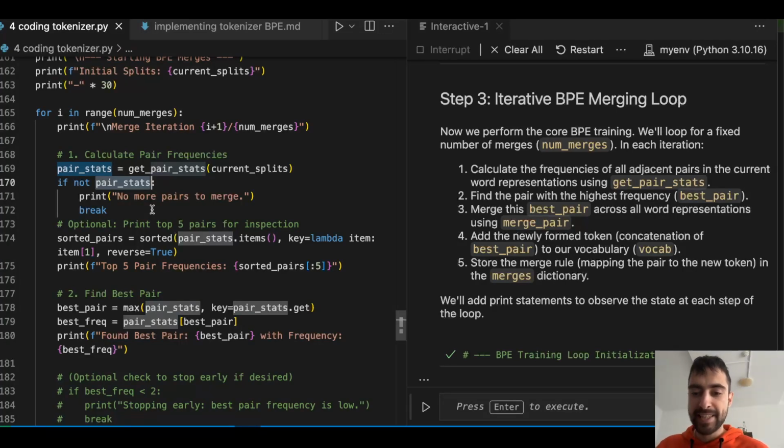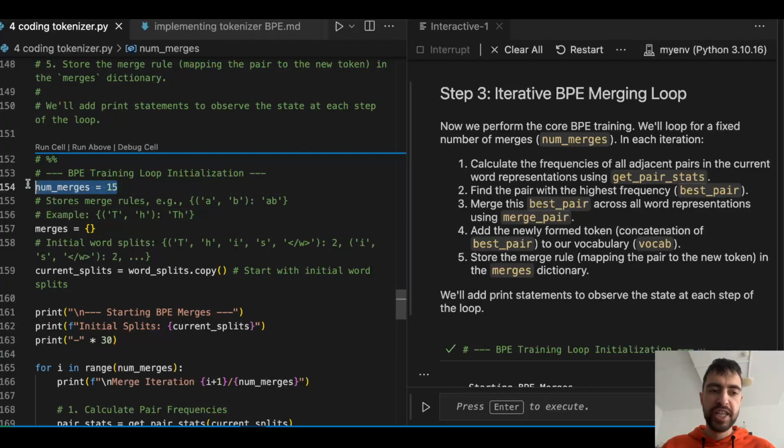So besides adding the new token to the vocabulary, we will also store this merge rule. So we will store that we mapped i and s onto "is" in this new merges dictionary. So later we can undo. Number of merges 15, so we will run this loop 15 times, and 15 times we will merge the most frequent pair. And one of the elements of that pair can be a merge.